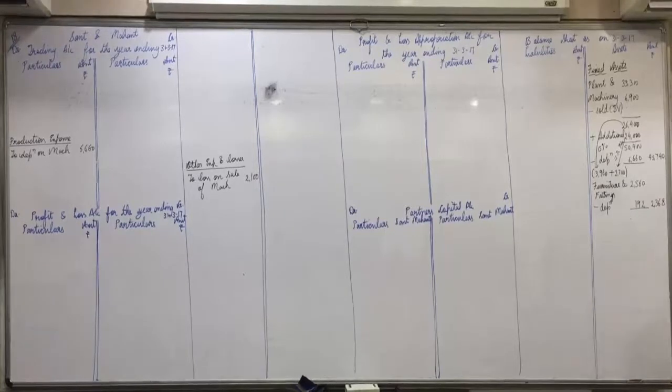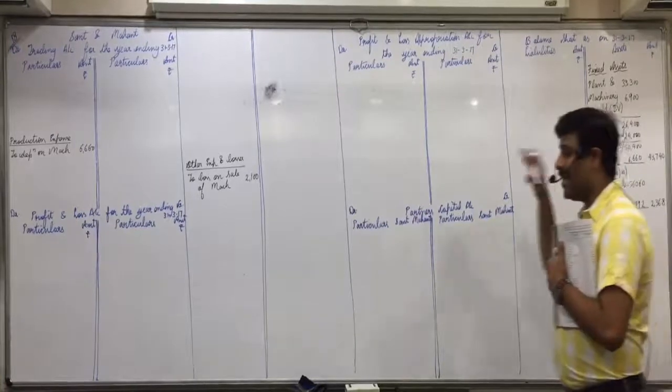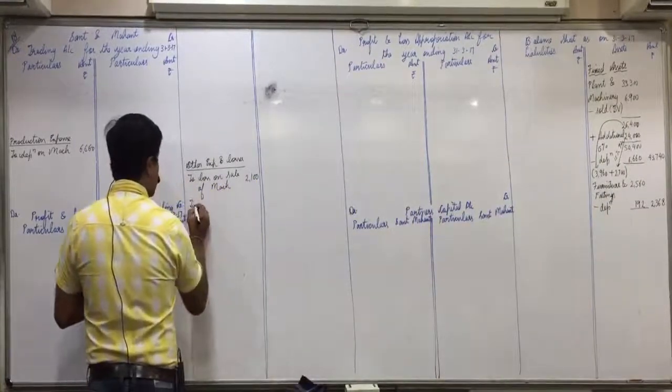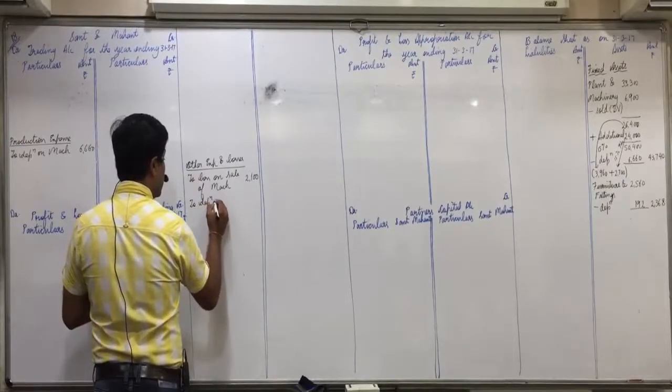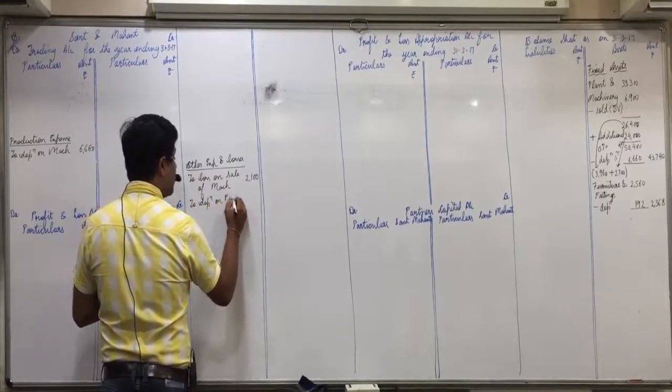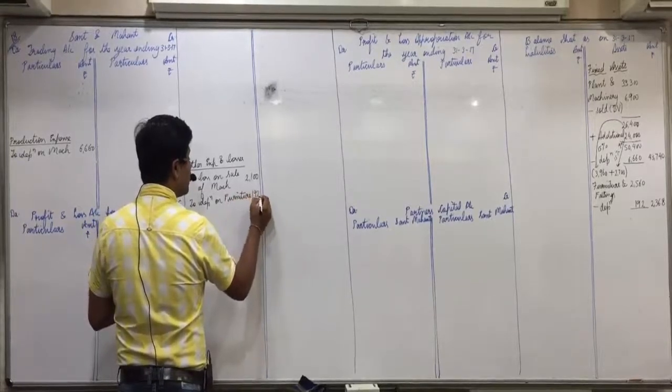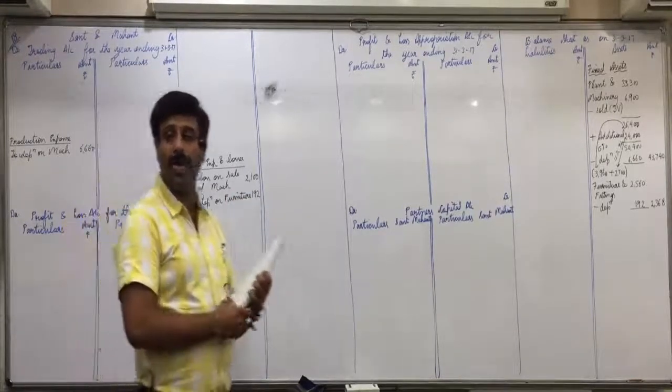Anyone having any confusion in this? Count it everyone. 2560 into 7.5%. All of you get this 192. And second effect? This will come in other expenses only. Furniture's depreciation will always come in other expenses and losses only. Depreciation on furniture, 192. Understood that?